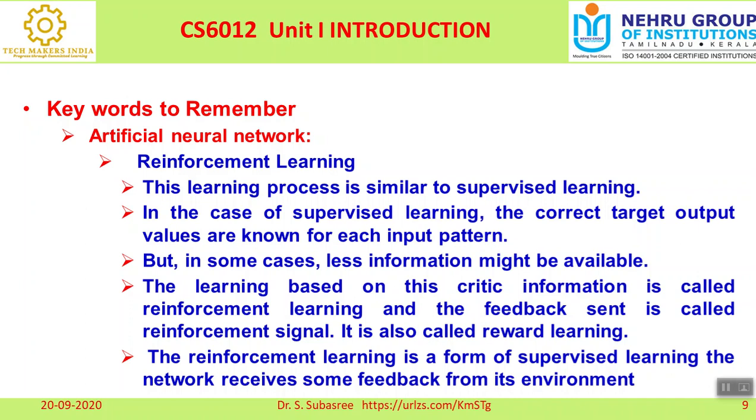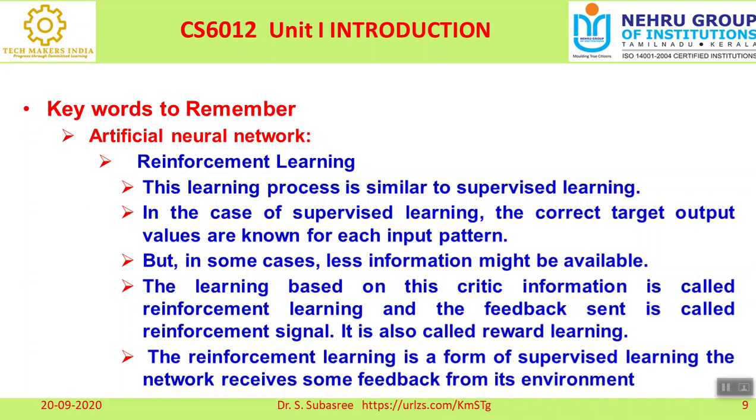Reinforcement learning is a form of supervised learning because somebody has to monitor the intermediate level, whether you have achieved this target or not. The best example is any recruitment company, which has three levels. The first level is an aptitude test. The second level is a technical interview. The third level is the HR interview.